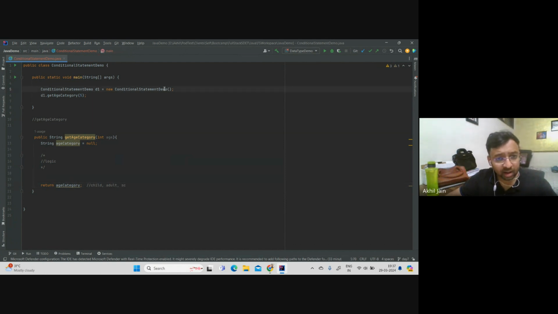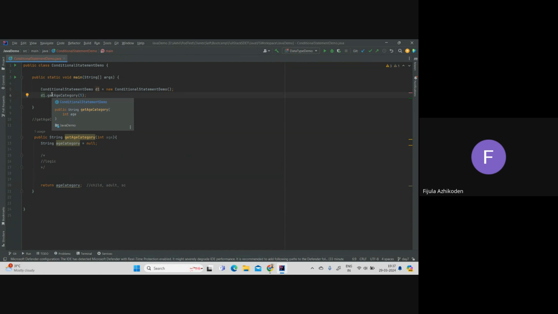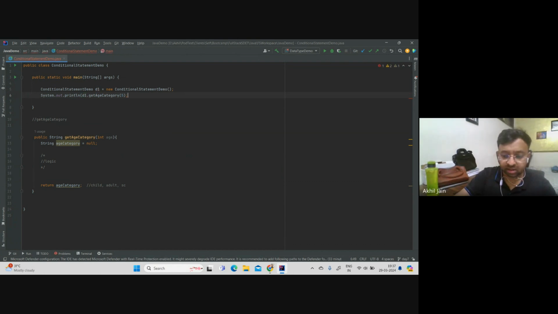At this line, after making an invocation, I want to print what I am receiving. So let me ask Fizula: can you tell me what changes I should make here if I want to grab that value and print it afterwards? What should I do at line number 6? Either we can just do the entire thing inside a System.out, or... Okay, so she's suggesting to do this. Okay, so yes, I did this.